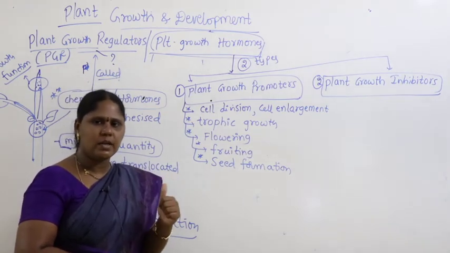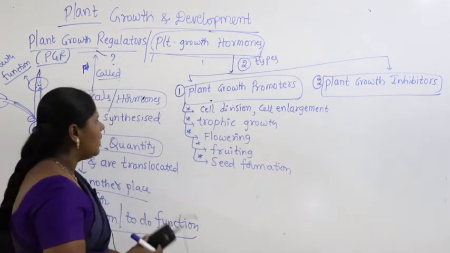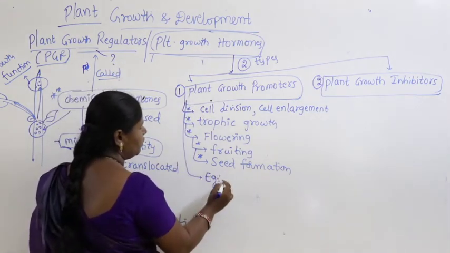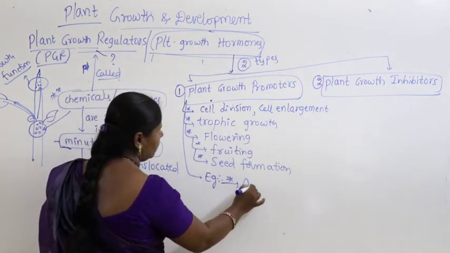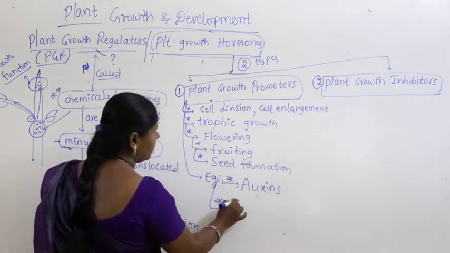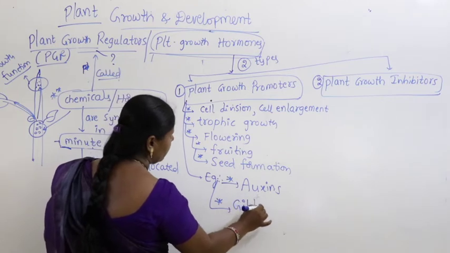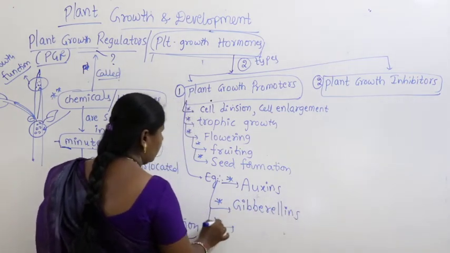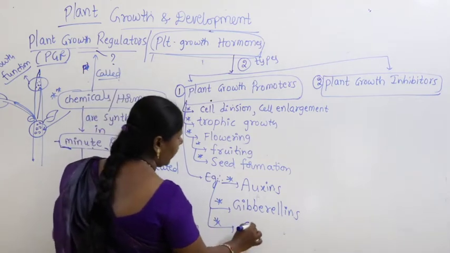Which hormones come under plant growth promoters? Let us take examples. The examples which do this function are auxins, gibberellins, and the next one is cytokinins.